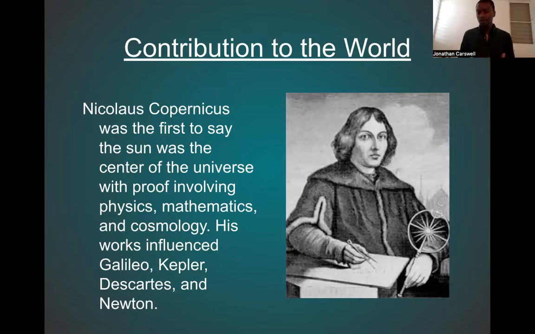Copernicus, I don't quite agree with the statement that he was the first one. There were some others who had already articulated, Aristarchus of Samos is actually one, that the earth moved around the sun, but Copernicus was the one to truly first prove it using physics, mathematics, and some other surveys. So he was the baseline. He got us started, and from him, Galileo, Kepler, Descartes, and Newton all really developed from his findings and his understanding. So sun-centered heliocentrism.